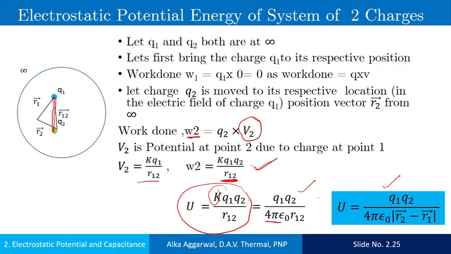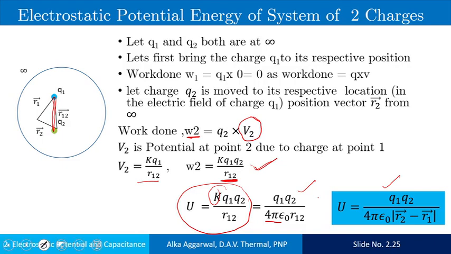If Q1 into Q2 is positive, then change in potential energy is also positive, meaning work is done by the external agent in bringing the charge. If the product of Q1, Q2 is negative, then change in potential energy is negative, that is, work is not done by the external agent.